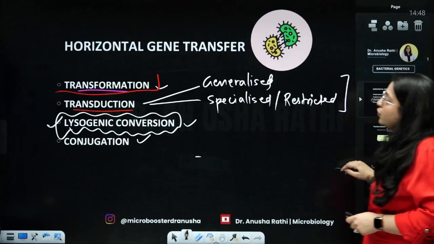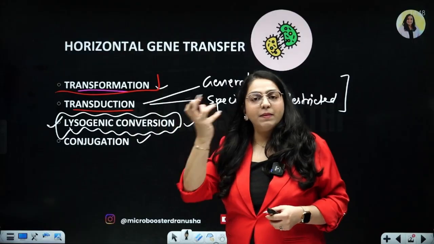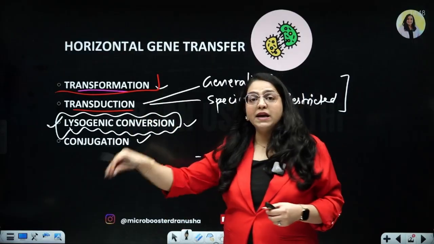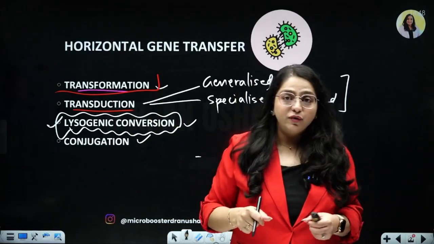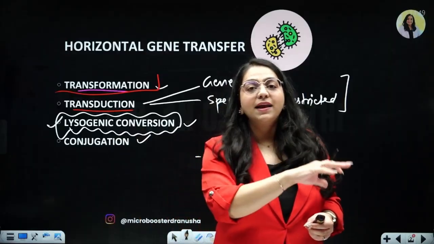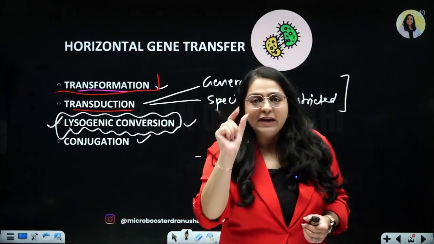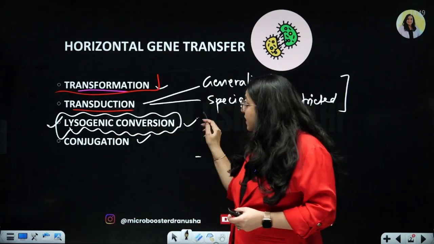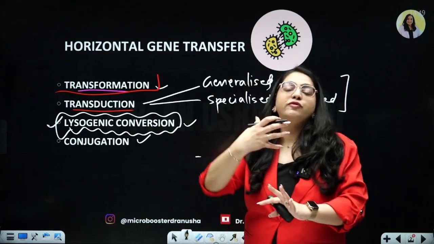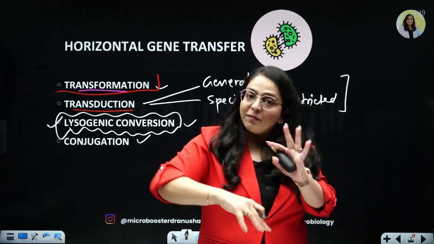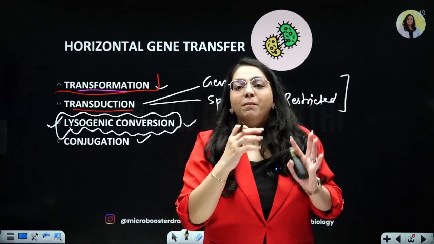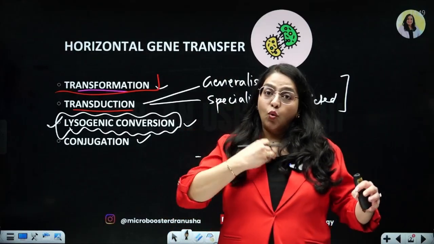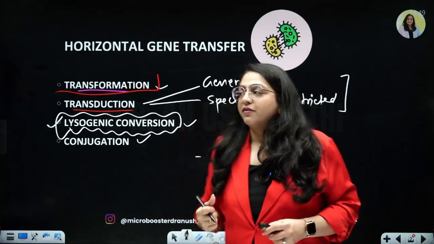So up till now, transformation is random uptake by bacteria. Transduction is pick and drop service by bacteriophage. If random mispacking, generalized. If specified portion transported, specialized. Lysogenic conversion is conversion of the bacteria, Dharam parivartan of bacteria by the phage, by giving its own DNA to the bacterium.